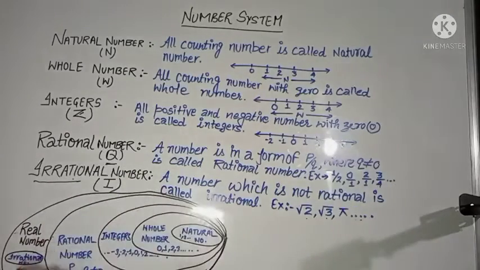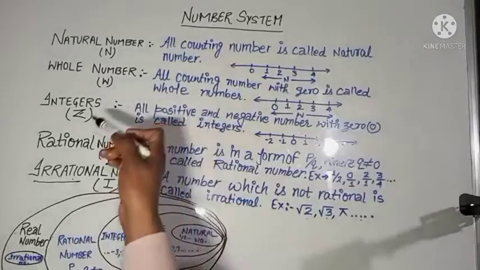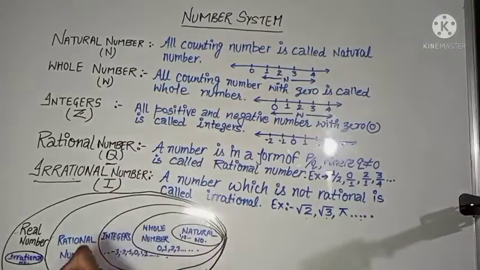Now through the diagram you can see that the smallest part is natural numbers, and the bigger part is whole numbers, then the bigger part is integers, and the rational numbers are in p by q form. And this whole is called real numbers. Whole numbers include natural numbers, integers include whole numbers, rational numbers include integers, real numbers include rational numbers. But irrational numbers are alone. So all these numbers 1, 2, 3, 4, and 5 come in real numbers.